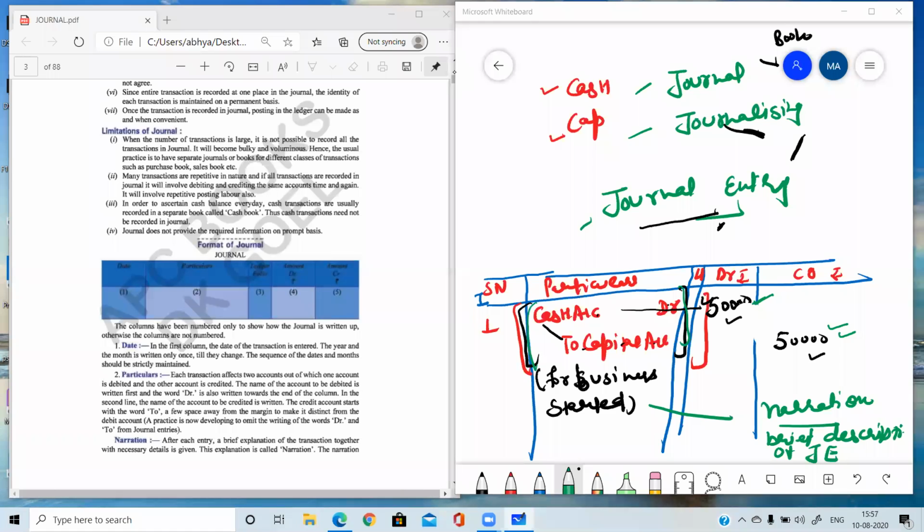Anji, please tell me. Only four things I told you and the format of the journal I told you. Okay, so let's talk about the second transaction.